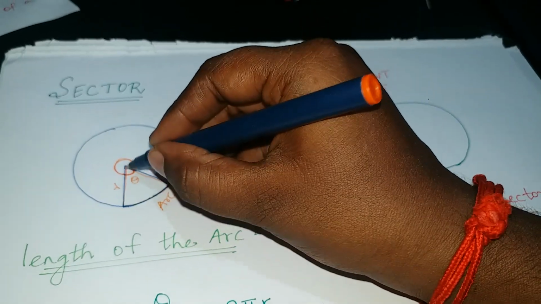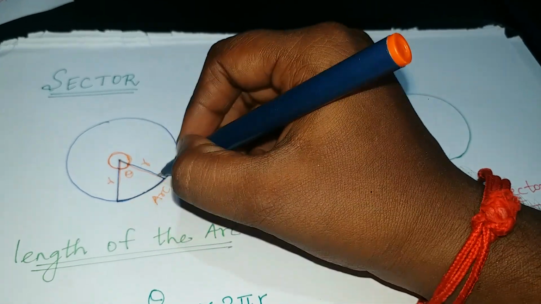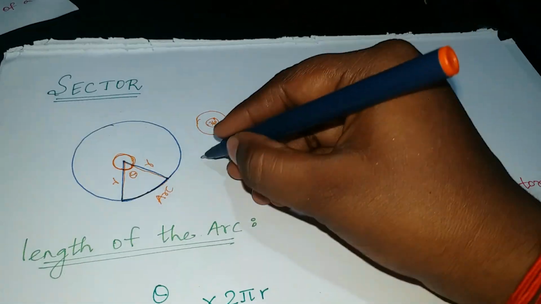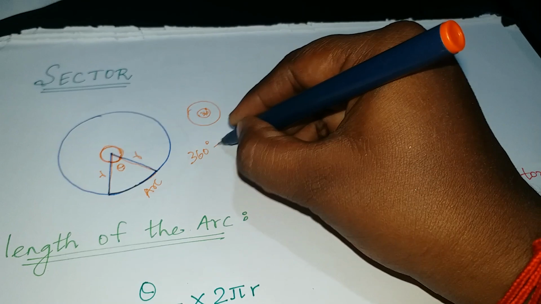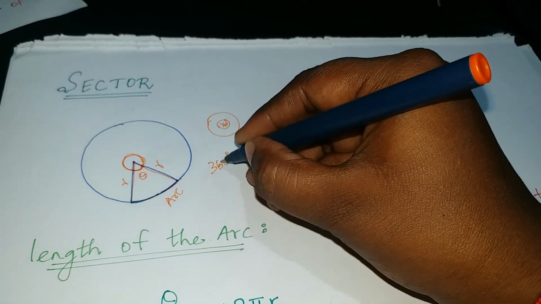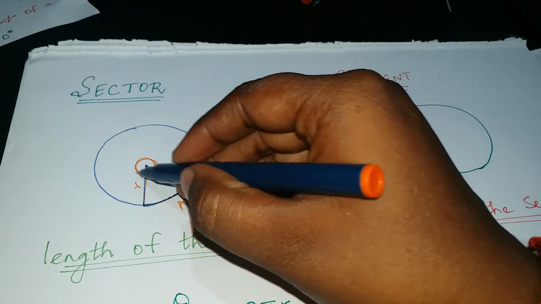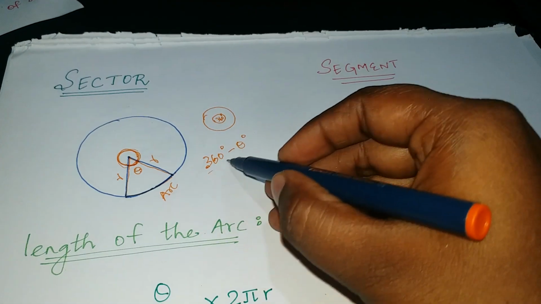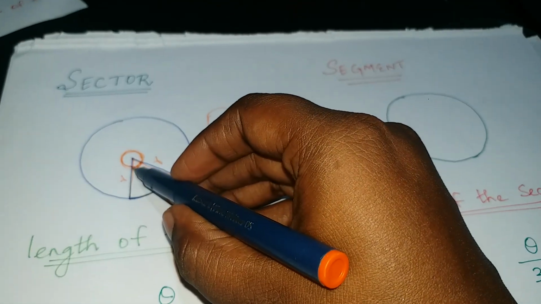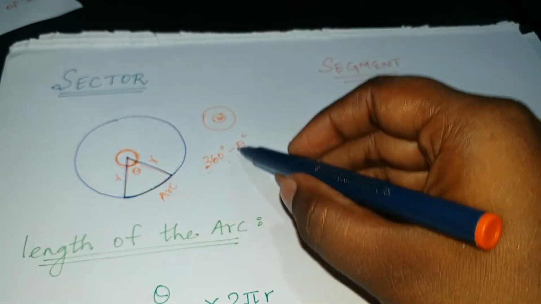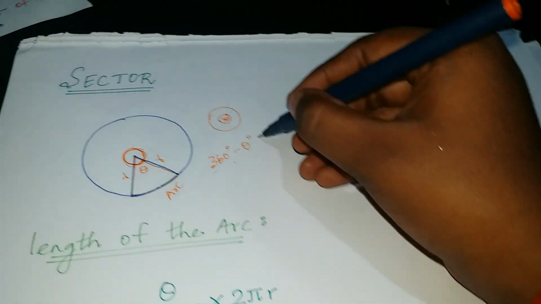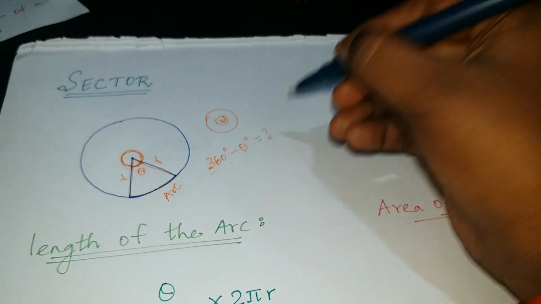So if we want to find the sector of this, the sector of theta value, we have to minus 360 degree minus theta. Okay, because this is 360 degree. From this 360 degree, I am neglecting only this theta. So if I minus this theta value, surely I'll get the sector.